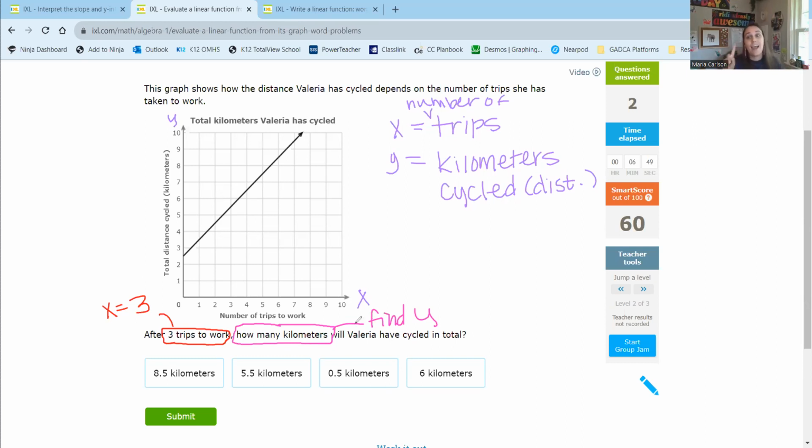So I'm going to go on my X axis to 3. So here's my X axis, here's 3. And then I'm going to figure out what my graph is doing at that point, what my function is doing. So I'm going to follow this line up until I hit my graph. And it looks like we hit right here. And this is in between 5 and 6, right? So this is like Y is equal to 5.5. And then our unit, of course, is kilometers because we were talking about Y. So Y is equal to 5.5 kilometers.